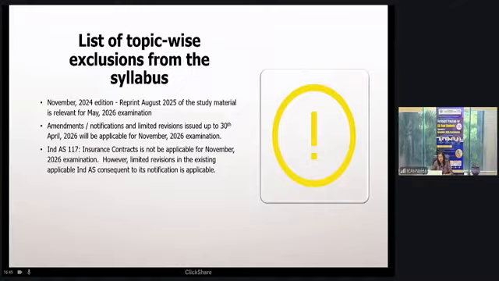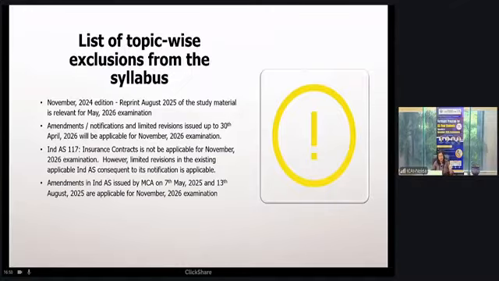Okay. So Ind AS 117 is not applicable to you, but limited revisions or consequential amendments to other standards are applicable to you. Also, I have explained this: amendments issued on 7th May and 13th August are applicable to you for your November 2026 examination. These have been summarized and given in the RTP. In the May 26 RTP, maybe part 1 is given, the amendment is covered there also, and the same amendment will be provided in your November 2026 RTP as well.